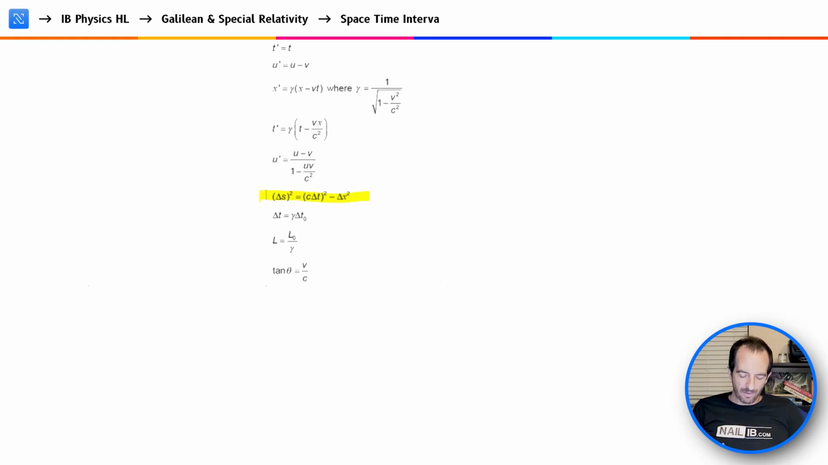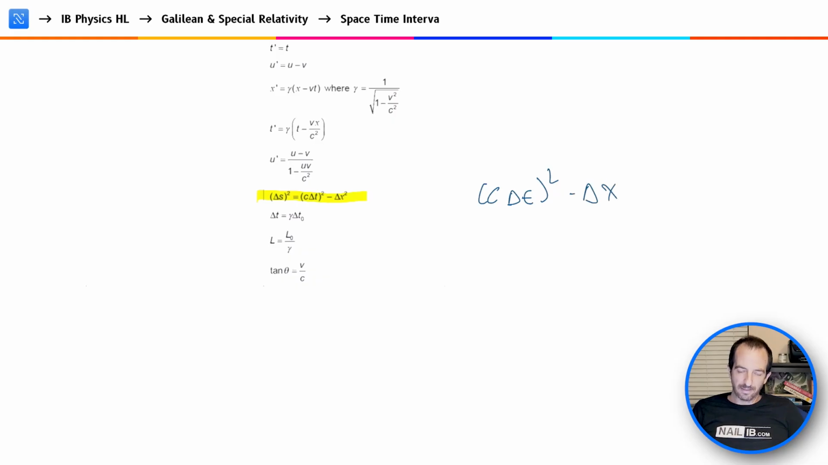And the more generalized version you will see sometimes would be something like C times delta t, the change in time, squared, and then minus your X direction, and then there might be other dimensions as well, Y, maybe even Z, squared. And the signs actually change depending on convention. But in general, what we're going to see is this is equal to another delta S squared, our 4th dimension.